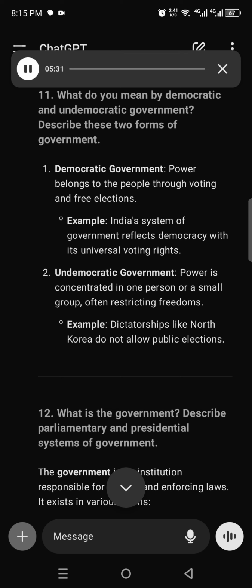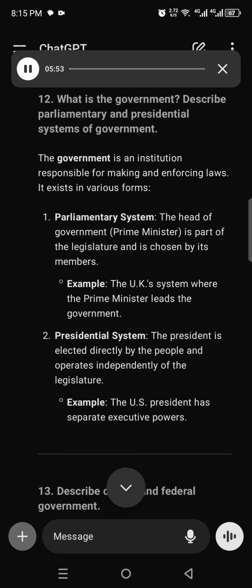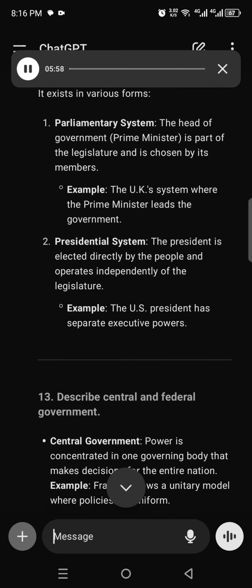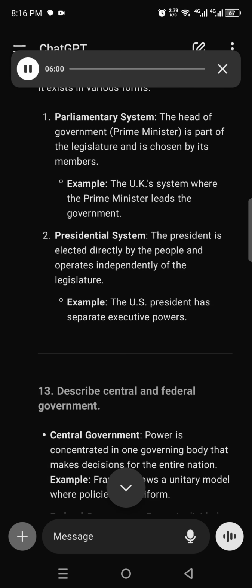12. What is the government? Describe parliamentary and presidential systems of government. The government is an institution responsible for making and enforcing laws. It exists in various forms. 1. Parliamentary system. The head of government, Prime Minister, is part of the legislature and is chosen by its members. Example: the UK system where the Prime Minister leads the government. 2. Presidential system. The president is elected directly by the people and operates independently of the legislature. Example: the US president has separate executive powers.